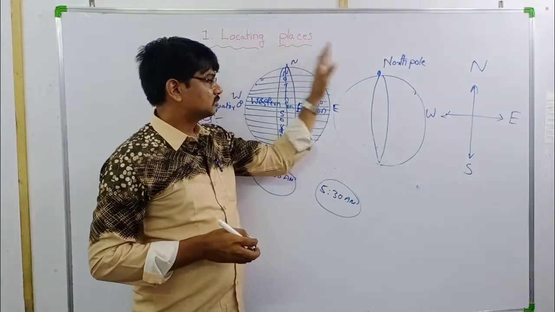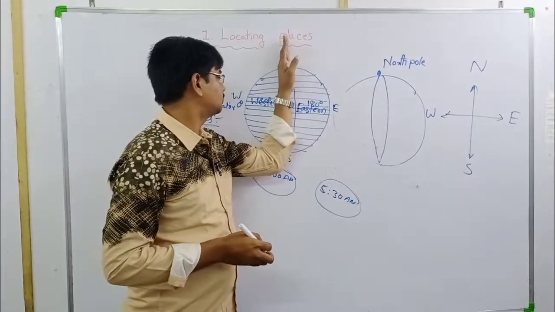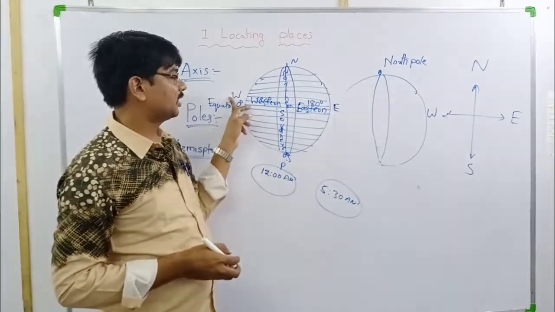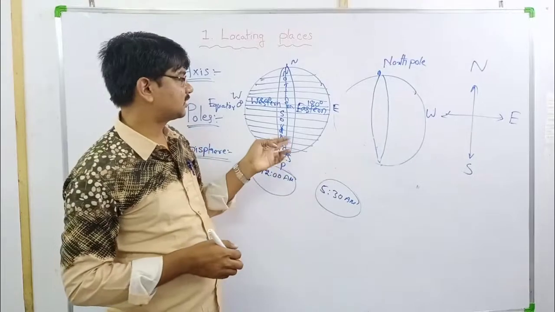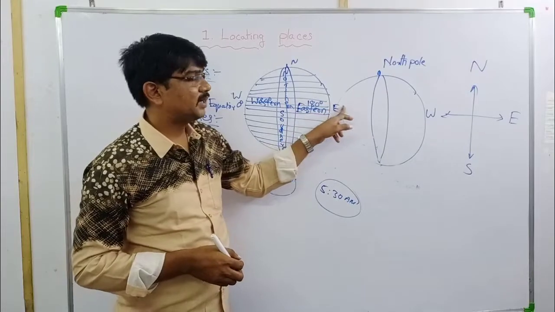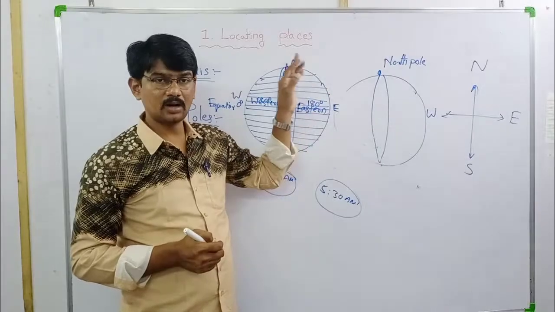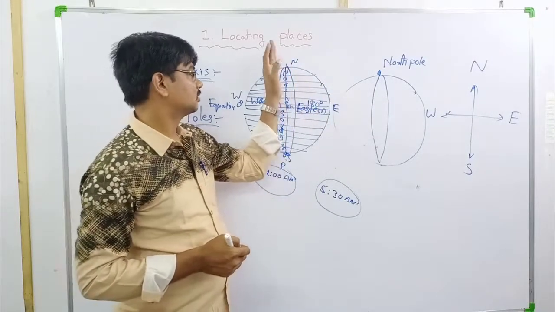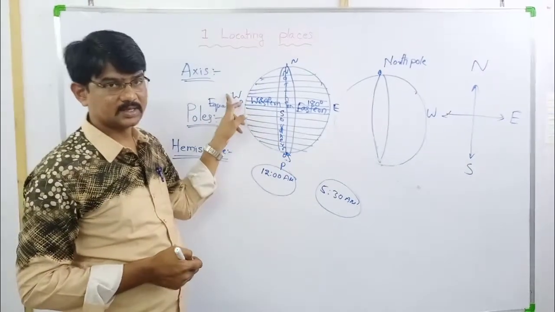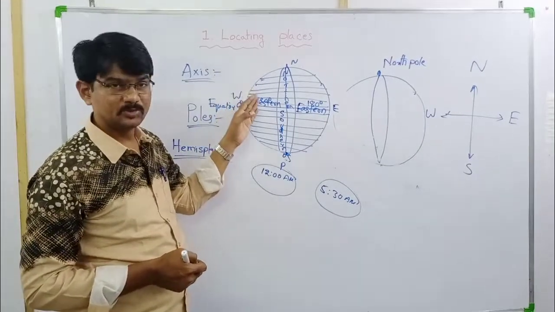In another manner we can say 0 degrees prime meridian to 180 degrees east side, it is called eastern hemisphere. 0 degrees prime meridian to 180 degrees west side, it is called western hemisphere.